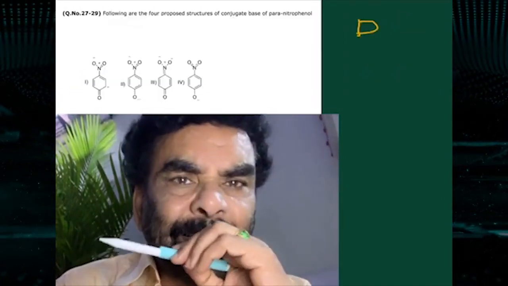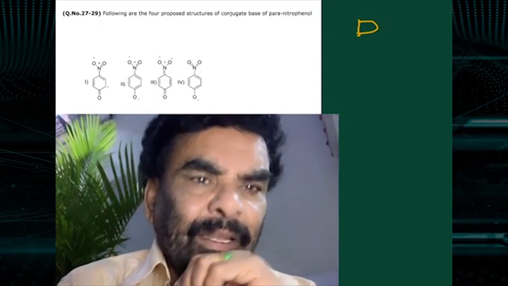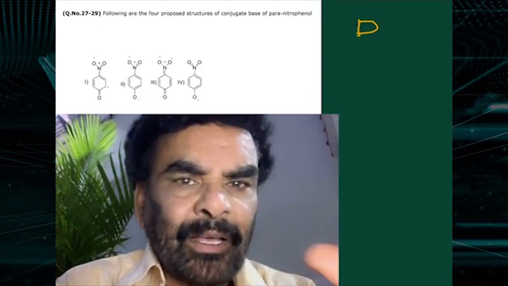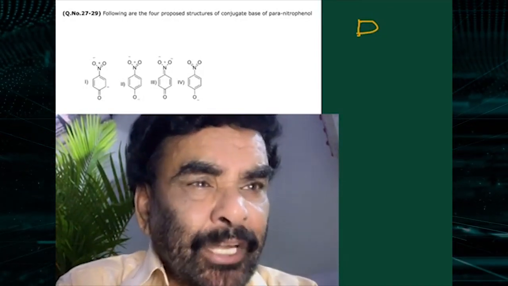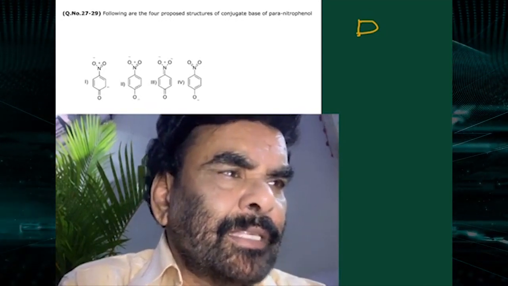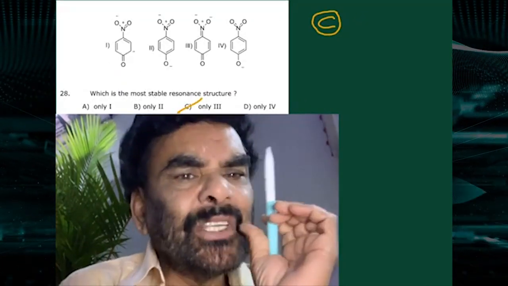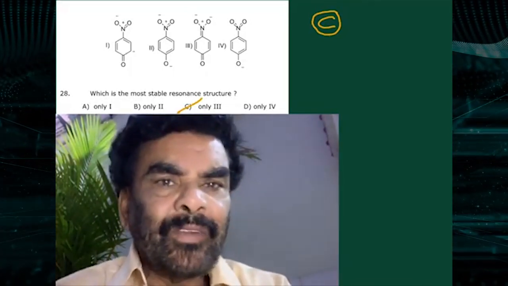So next one, some resonance structures are given for the para-nitrophenoxide ion, that is the conjugate base of para-nitrophenol. He is asking which is the most stable resonance structure of the given species. Which is more stable?